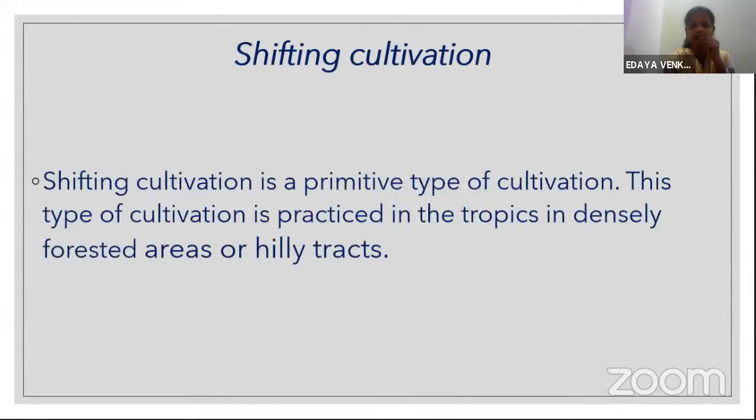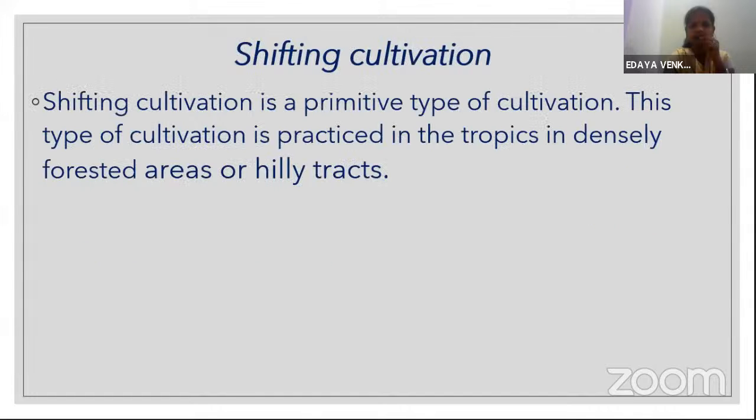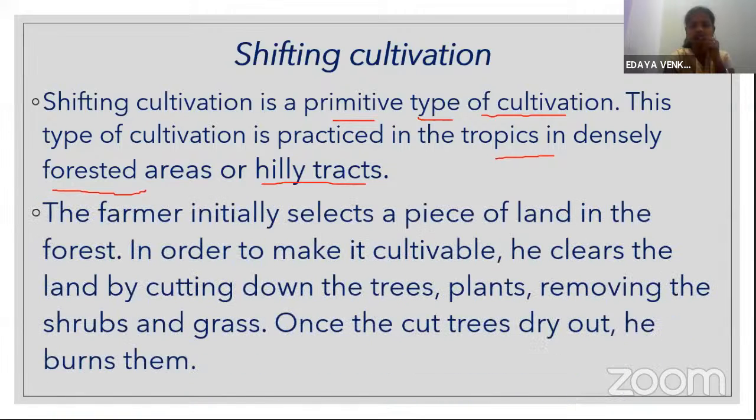Shifting cultivation is a primitive type of cultivation. Primitive means a very old practice, done in our country. This type of cultivation is practiced in tropical, densely forested areas or hilly tracts.